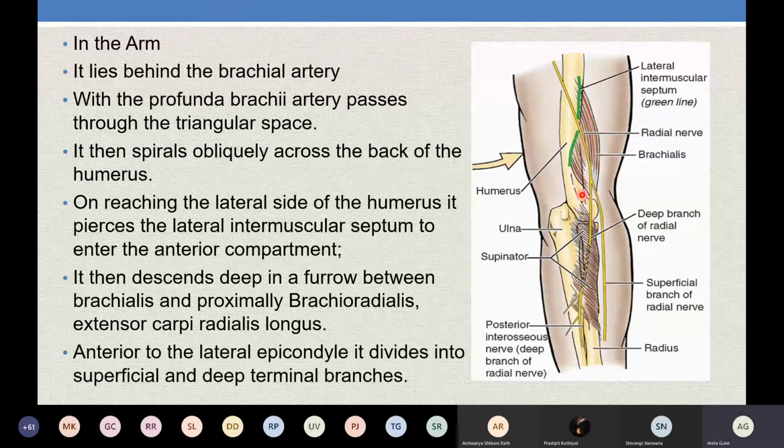to the lateral epicondyle. This is the humerus. The humerus has a lateral condyle and a medial condyle, and a projection on the condyles is called an epicondyle. It reaches anterior to the lateral epicondyle, where the radial nerve divides into two terminal branches: the superficial branch and the deep branch. The deep branch is also called the posterior interosseous nerve.